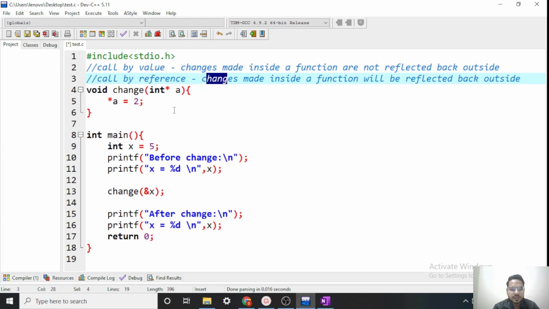Okay, so that is the concept related to pointers, call by value and call by reference. I hope that it is clear. Now let's move on to arrays.